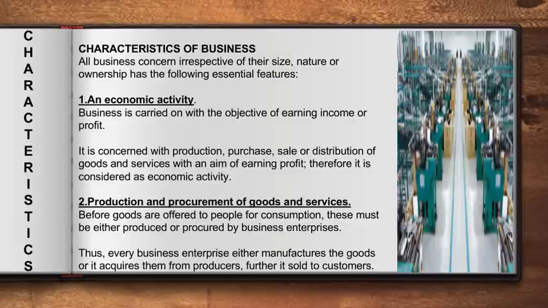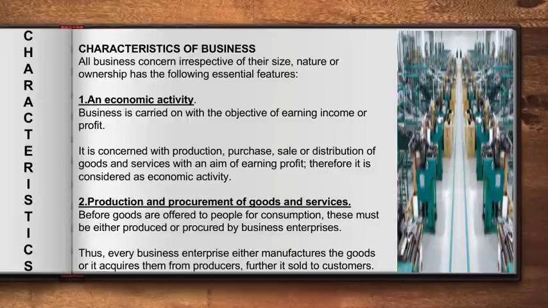But let's read up what they have written on the slide. Business is carried on with the objective of earning income or profit. It is concerned with production, purchase, sale or distribution of goods and services with an aim of earning profit. Therefore, it is considered as an economic activity.